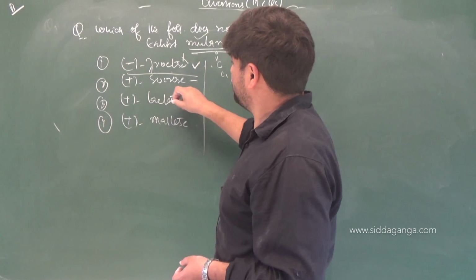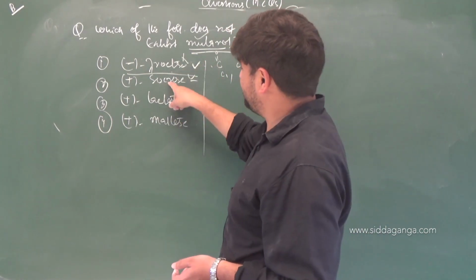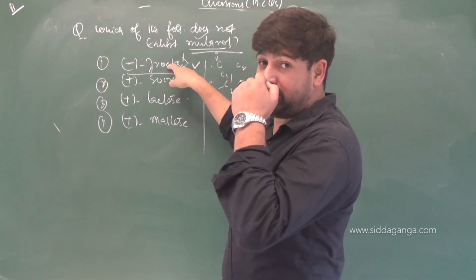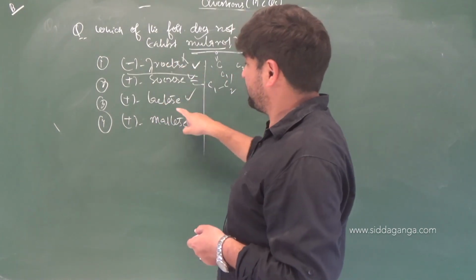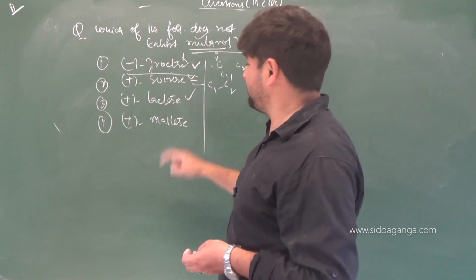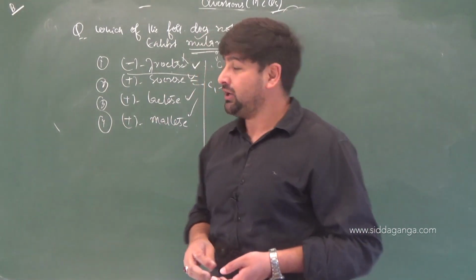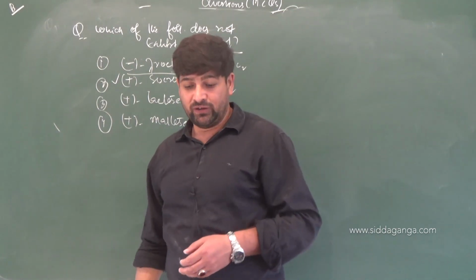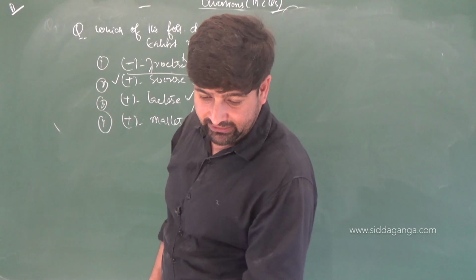So this sucrose will not be able to exhibit the phenomena of mutual rotation. Sorry, not fructose, sucrose. Not fructose. Fructose will definitely show because ring opening can easily occur. A disaccharide sucrose, because link is between C1 and C2. Fructose, it's a monosaccharide. It will definitely open up and it can show mutual rotation phenomena. Lactose, can it show or not? It's galactose and glucose. It can also open out because one anomeric carbon is free. In maltose also anomeric carbon is free. We have done in the previous questions as well. So the correct option will be plus sucrose. It will not exhibit the phenomena of mutual rotation. Asked in PMT 2010. Yes, next question, children.